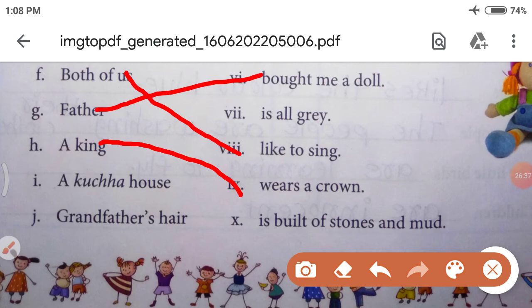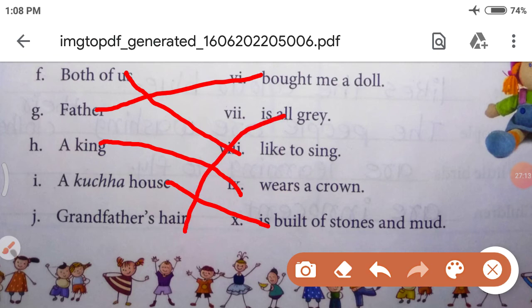A kacha house. So, now only two sentences are remaining: is all grey, or is built of stones and mud. So, which can be answered? Yes, a kacha house is built of stones and mud. Very nice.